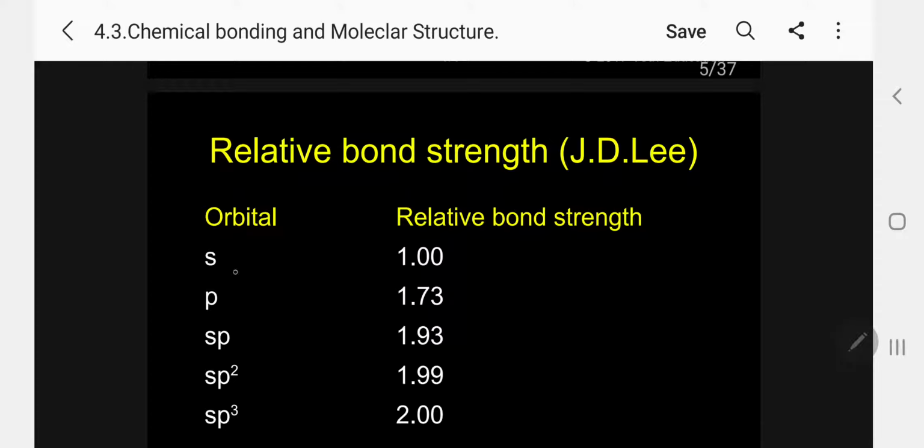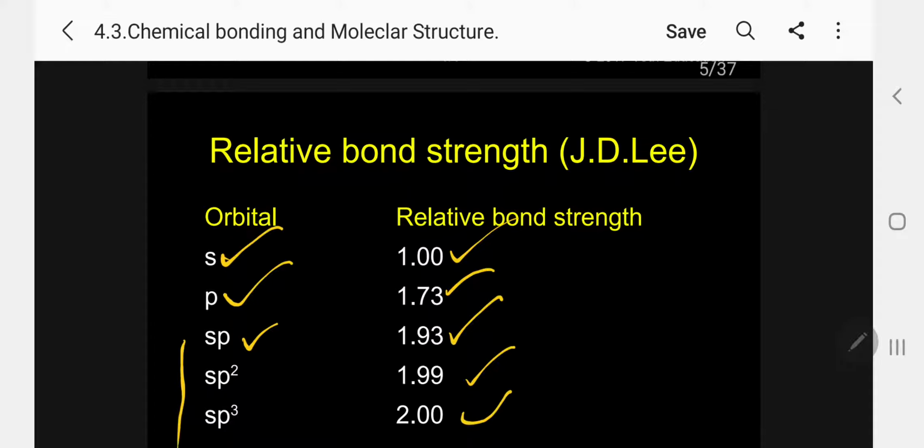Students, please follow. S orbital relative strength 1. P orbital relative strength 1.73. Let us assume. SP is stronger than these two, 1.93. SP2, 1.99. SP3, 2. So that means hybrid orbitals are stronger than pure s and p orbitals.